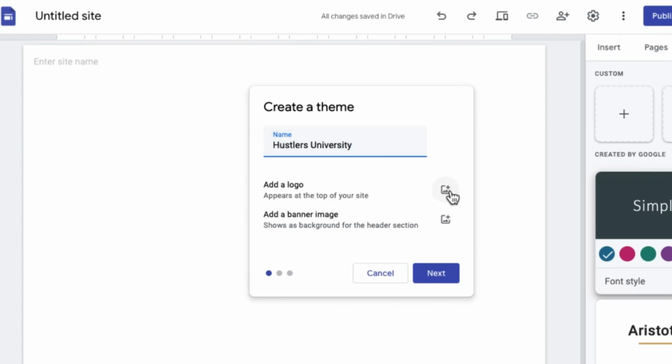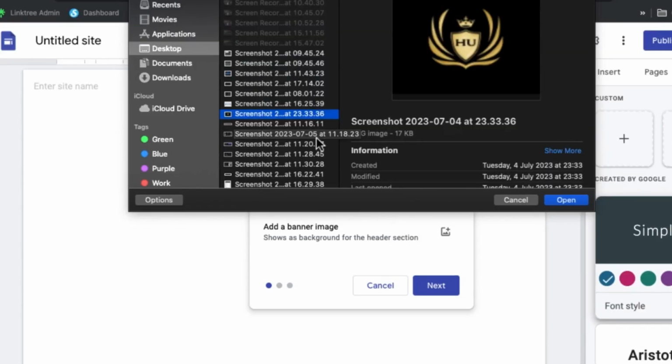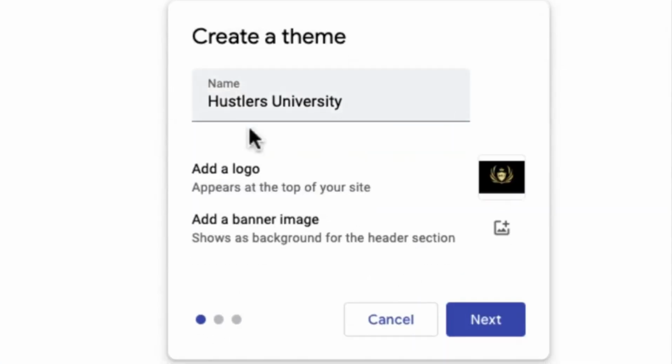I'm going to come over here and add a logo, right? So I'm going to click on this, and once you have screenshot the logo, you're going to come over to where it says upload. Click on upload, and go ahead and find exactly where you saved this logo, right? So you can see this is where I have this logo right now. This is my logo right here from the Andrew Tate website, right? So I'm going to click on open, and it's going to import this to my Google sites, right? So this is the logo right here.